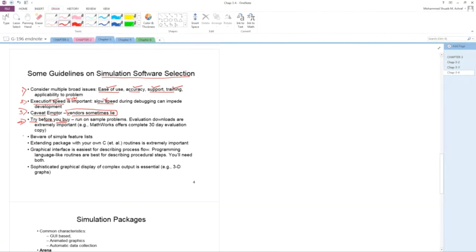Okay, number 5, be aware of the simple features list. Simple features: the interface must be very good, speed very good, no delay, no waiting, and it will support more libraries, it is portable, it will support multiple operating systems.